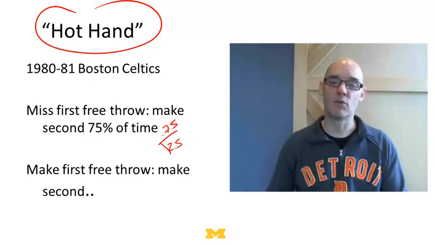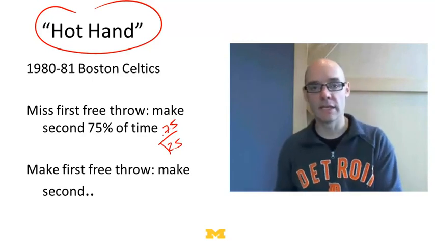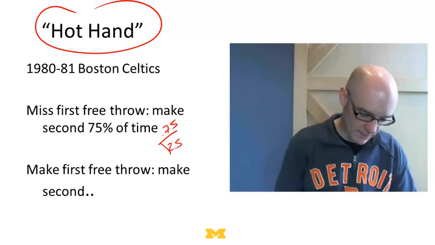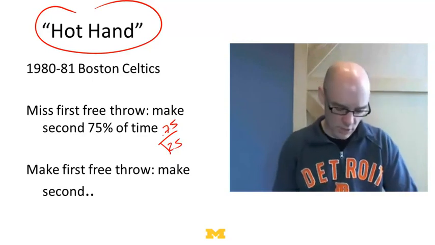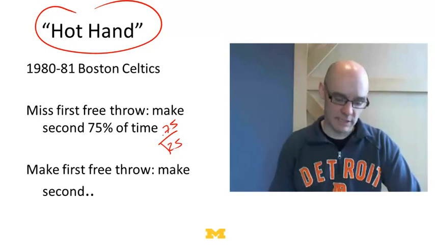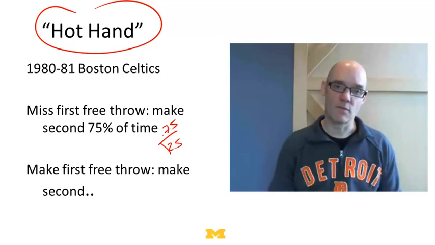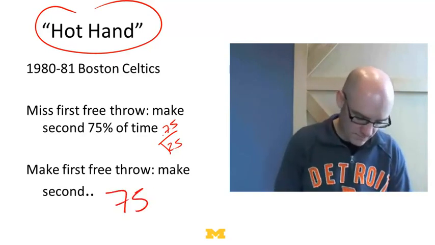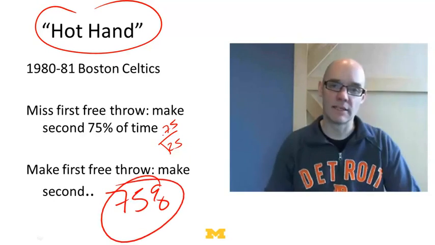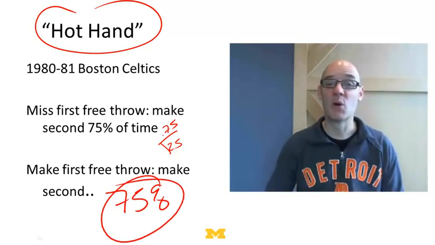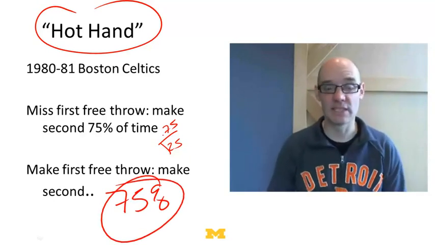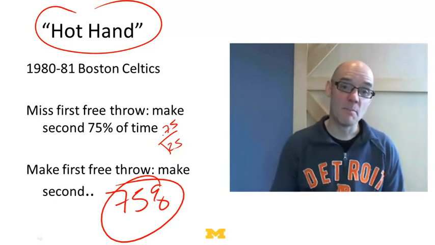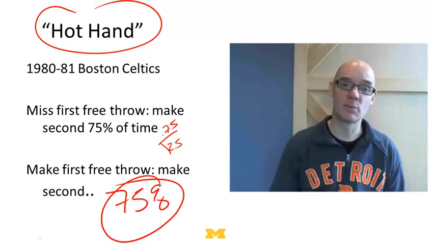If people really did get hot, if there really were hot hands, you'd expect that after you miss a free throw, you're less likely to make the next one than after you made a free throw. Well, they looked at an entire season's worth of data, and they found that if you miss your first free throw, you make the second one 75% of the time. But if you make your first free throw, so you're feeling it, then you make the second free throw 75% of the time. So here's the point. We may think there are all sorts of hot streaks and hot hands out there. If you actually look at the data, many of them turn out to be just simple random walks.